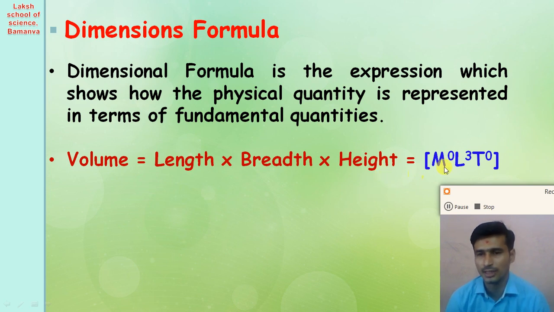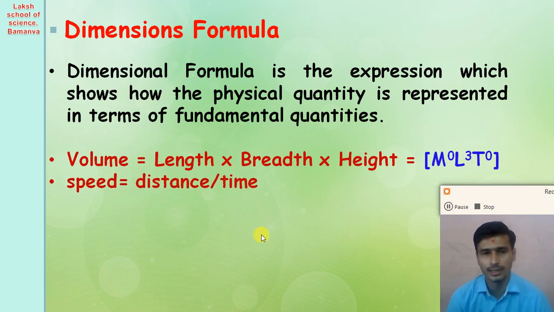So the dimensional formula of the volume is L raised to the power 3, L cube. Mass and time have dimension 0, as we discussed earlier. So the dimensional formula of the volume is M0 L3 T0.